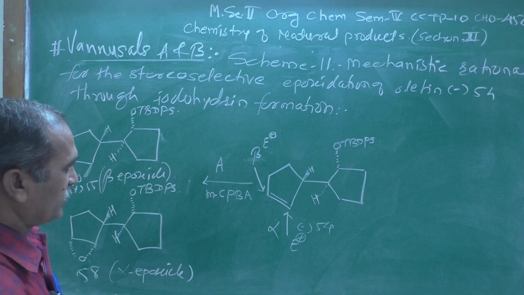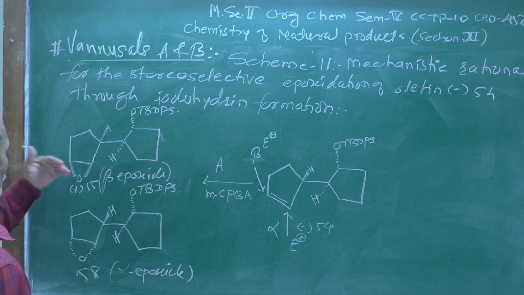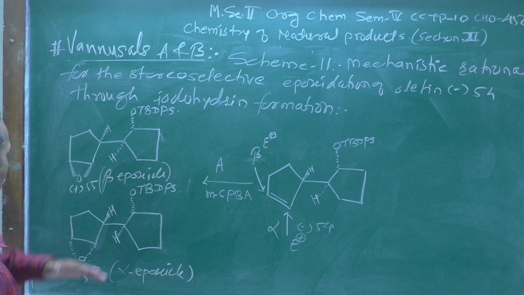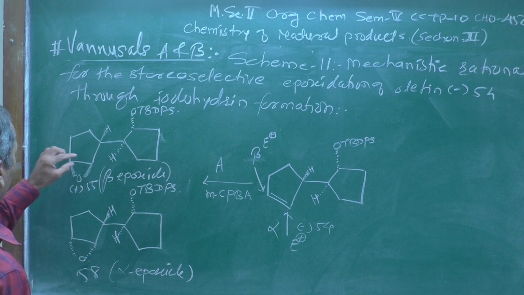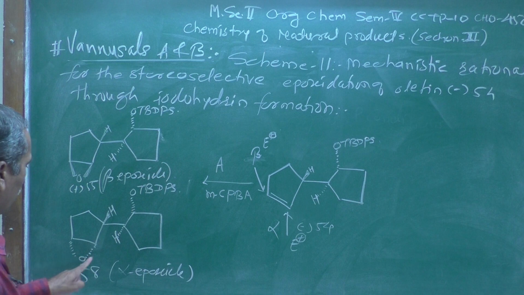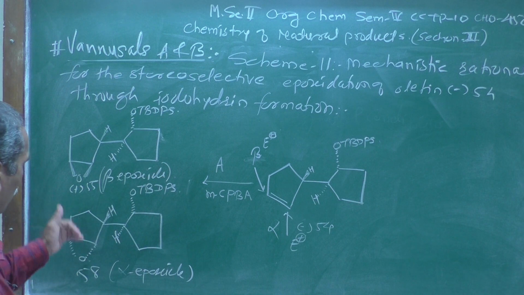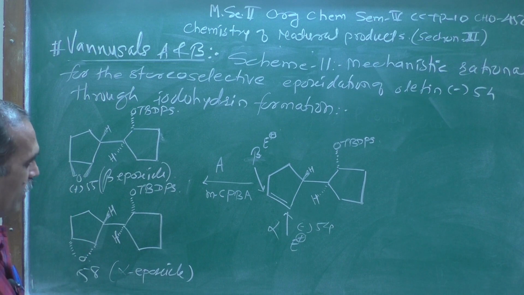Those two possibilities I have shown over here, you can observe carefully. This is a thick line, three-membered ring epoxide, that is the beta epoxide, and this dotted line means that the epoxide formation is below the plane, and therefore it is represented like this.